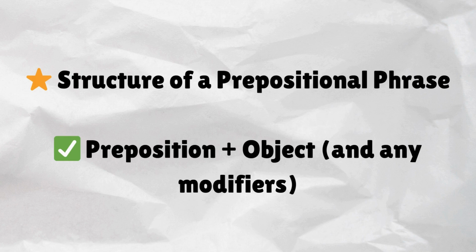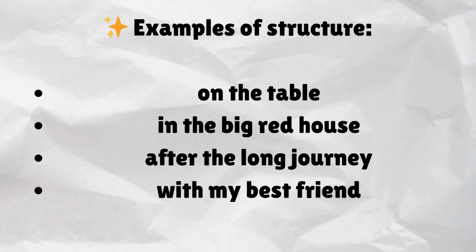Structure of a prepositional phrase. Preposition plus object, and any modifiers. Examples of structure. On the table. In the big red house. After the long journey. With my best friend.